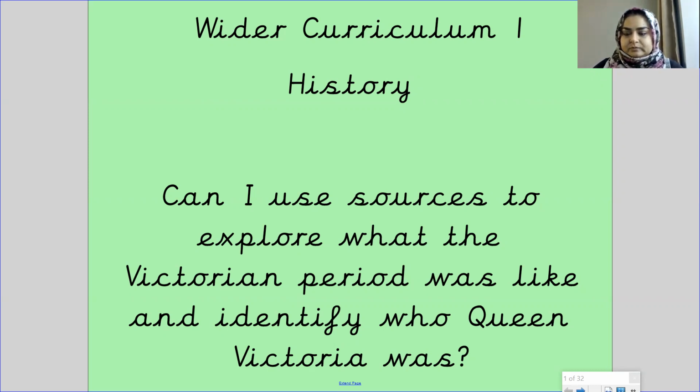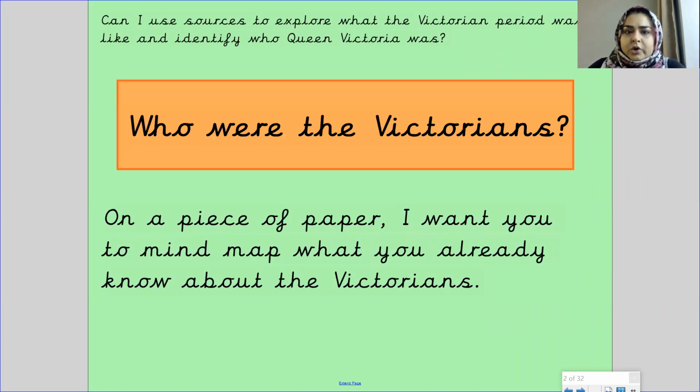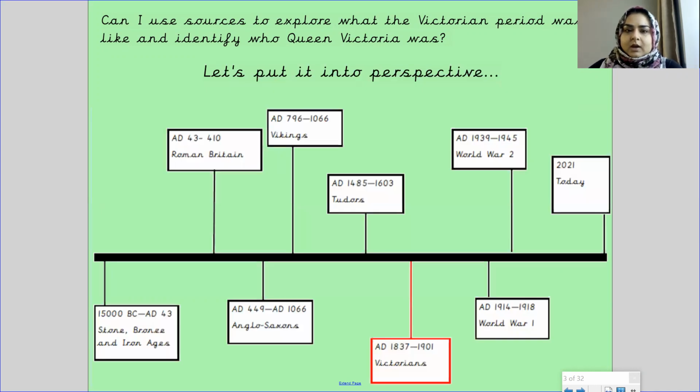Now, who were the Victorians? On a piece of paper, I want you to mind map what you already know about the Victorians. So if you pause the screen now and do a mind map on a piece of paper about who you think the Victorians are, and when you're ready, come back to my screen. Okay, fantastic. So now let's put this in perspective.